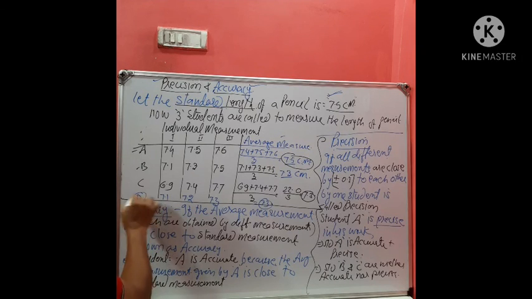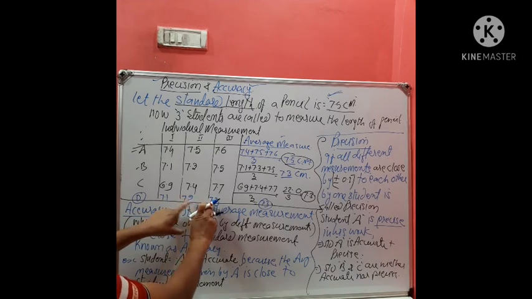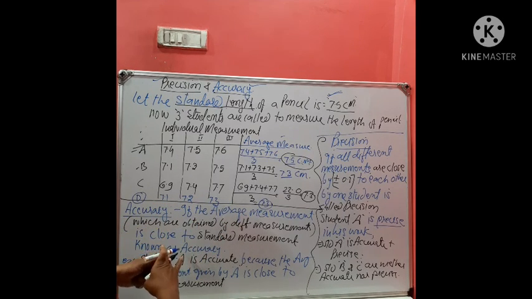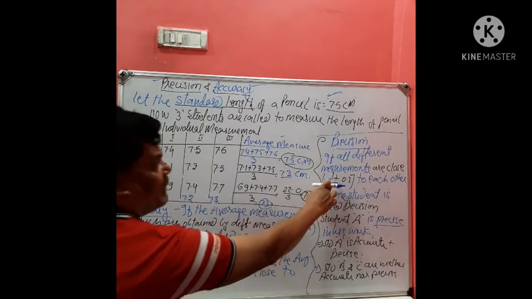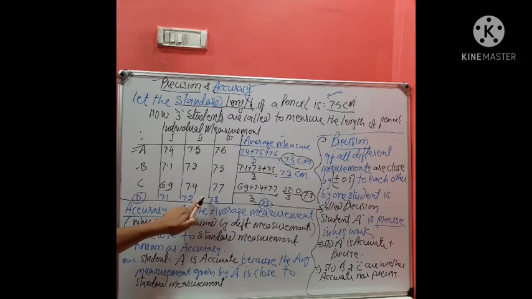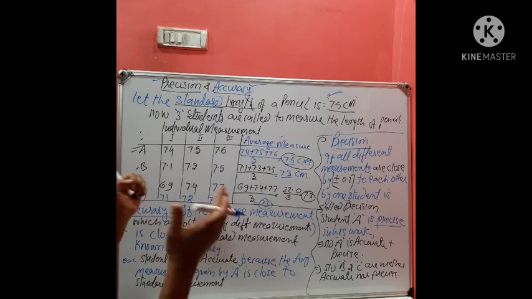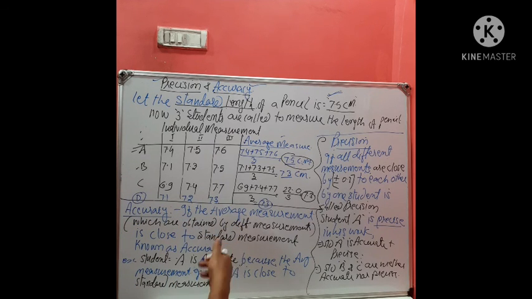So we can say student D is not accurate. But can we say that he is precise? Yes, student D is precise, which means his different measurements are close to each other, and this closeness is within plus minus 0.1, which is acceptable. Therefore we can say student D is precise but not accurate. Are you getting? So this is the difference between accuracy and precision.